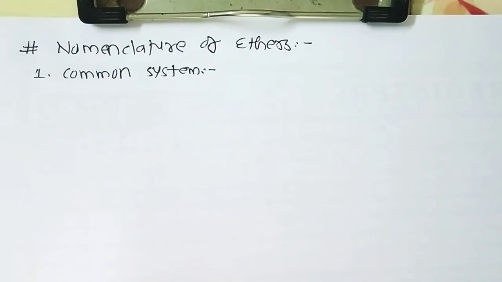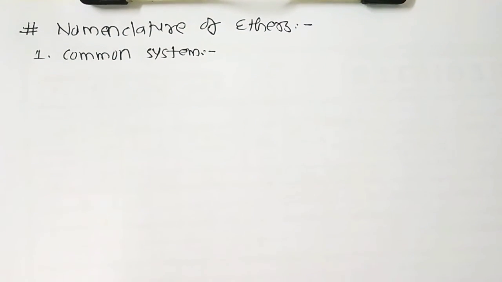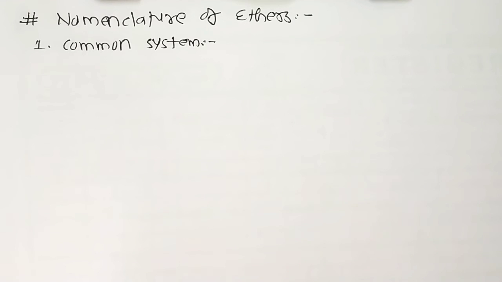The common names of ethers are derived by naming the 2 alkyl or aryl groups linked to the oxygen atom as separate words in alphabetical order and adding the word ether. But in case of a symmetrical ether, the prefix di is used before the name of the alkyl or the aryl group that we already know.